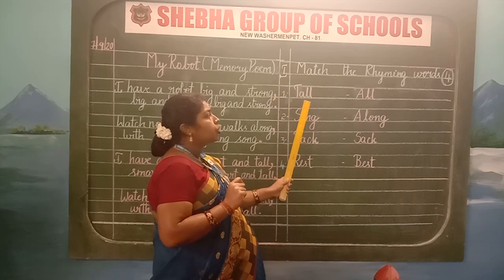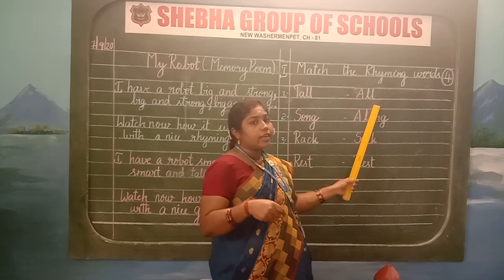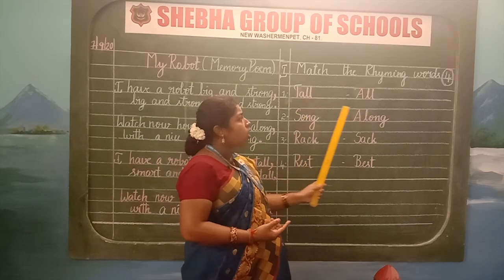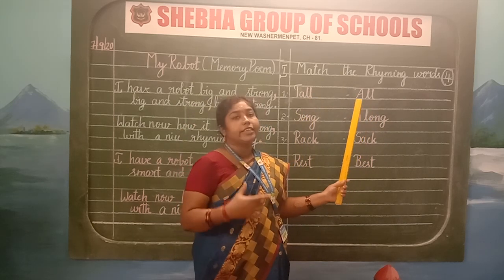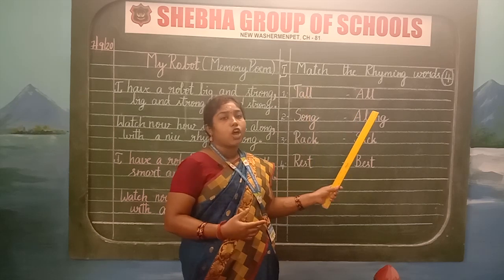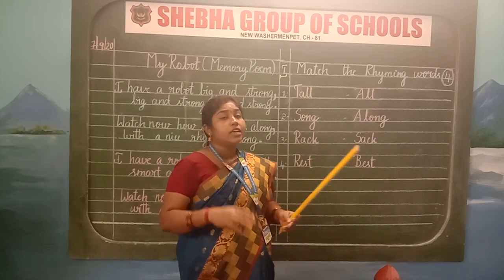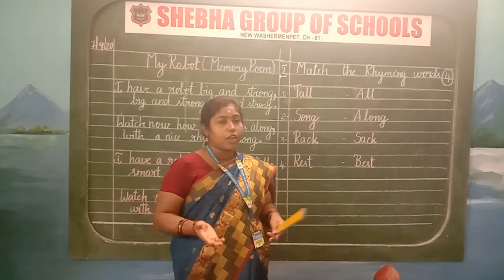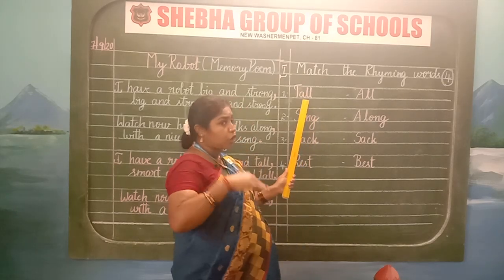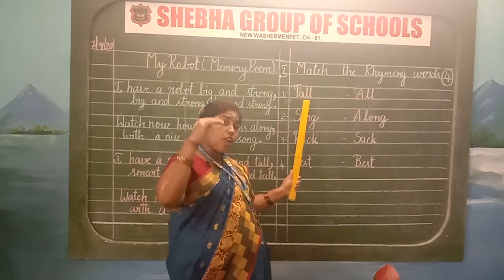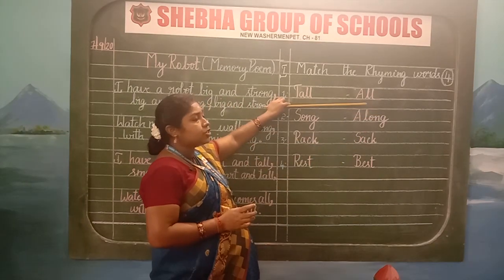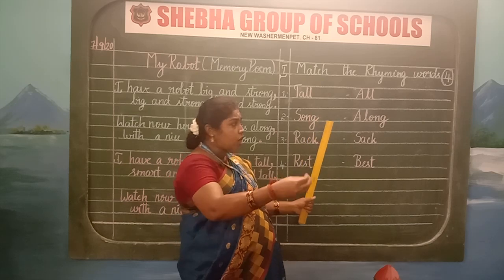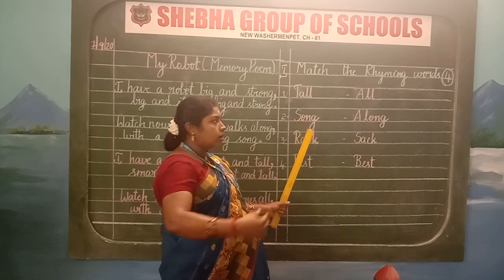So 1, tall, all. Before that, let me explain to you what rhyming words are, children. If you see this word tall, all, how does it sound? It sounds the same, but the spellings are different. Rhyming words sound the same, but how will their spellings be? They will be different. Again I am repeating, tall, all. Leave one line, children. Second one, song, along.